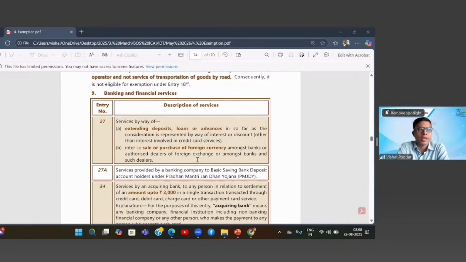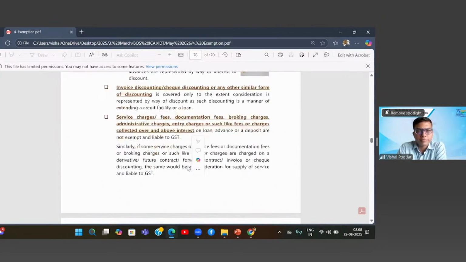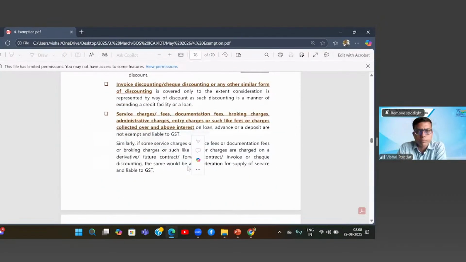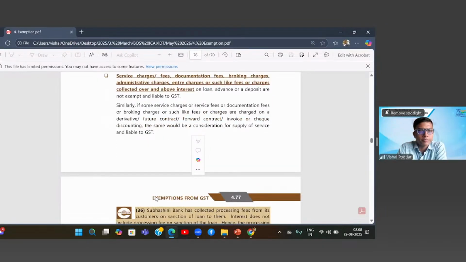So RBI is a bank. In fact, it is the bank of banks. So where the exchange is done by RBI along with a bank or with any authorized money changer, and if any service fee is charged, that will be eligible for this exemption. Correct? Yes, sir. The RBI Act 1932 is also there. It is an independent bank. Correct. Central.